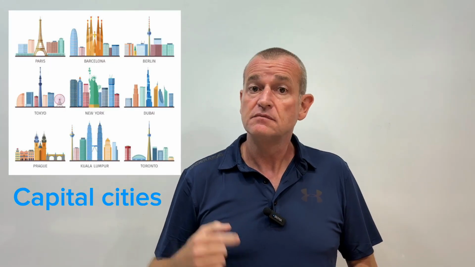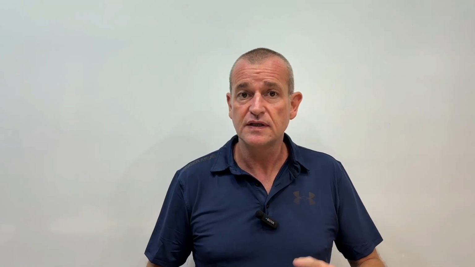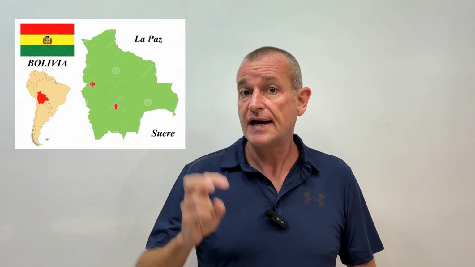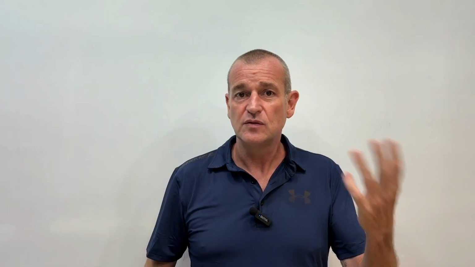For example, Bangkok is the capital of Thailand. So a capital city is the main city within a country. It usually deals with the laws, it deals with the finances, all of these different things. But some countries have two or three different capital cities. Bolivia in South America has two capital cities. It has La Paz, which is the one everyone thinks of, and it has Sucre. Okay? So one of these deals with legislation, laws, and one of them deals with finance and running the country.